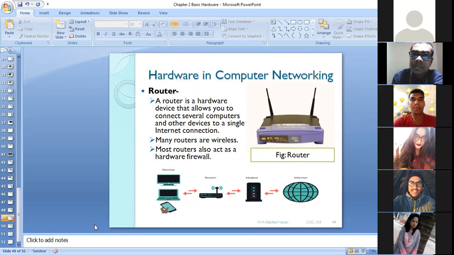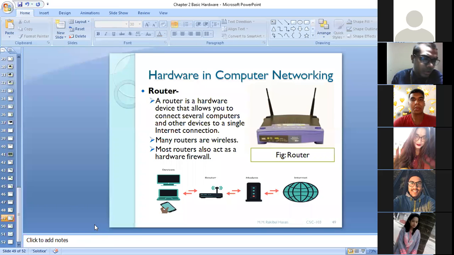Intruders means, in Bangla, অনুপ্রবেশকারী. You can prevent those intruders. So by using this firewall, we can prevent hackers, or we can prevent some intruders from getting unauthorized access inside our network. So firewall basically performs this task.